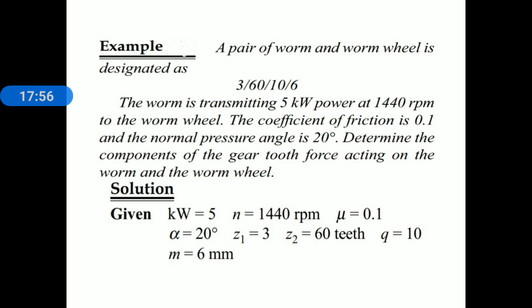First of all, we collect the given data. A pair of worm and worm wheel is designated as Z1/Z2/q/m, we know the designation of worm gears.